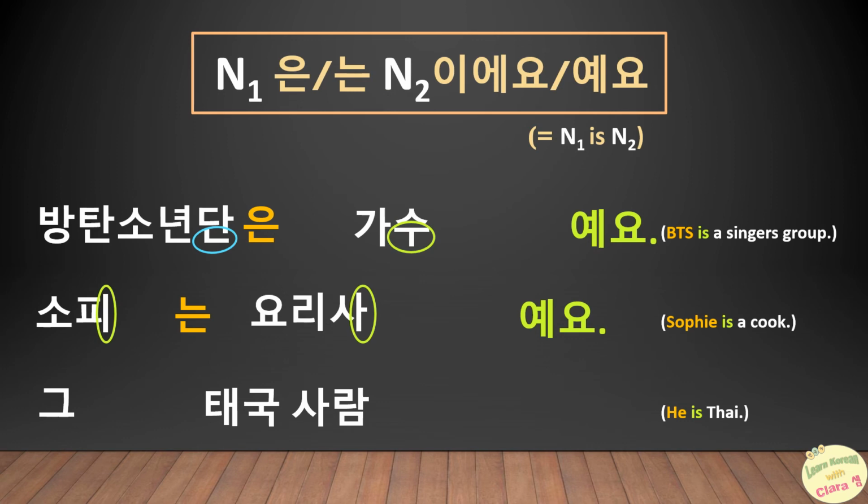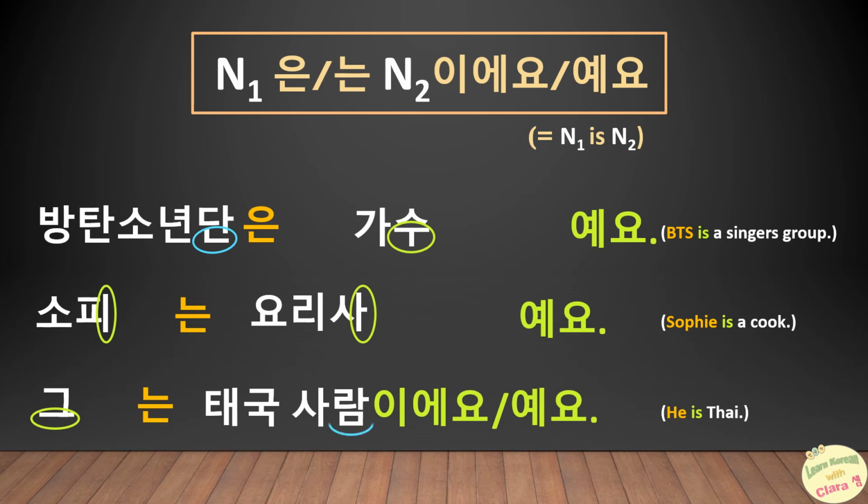The last sentence means he is Thai. For 그, is it 은 or 는? This word ends with a vowel 으. So it is 는. 그는. As for 태국 사람, is it 이에요 or 예요? It ends with a consonant 미음, so it is 이에요. 태국 사람이에요. The correct sentence is 그는 태국 사람이에요.